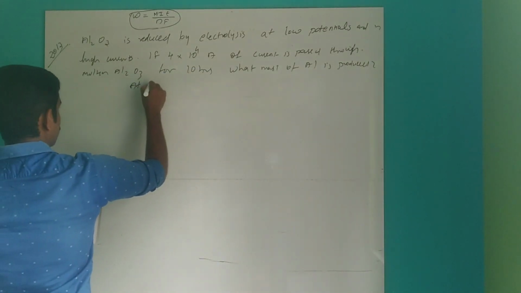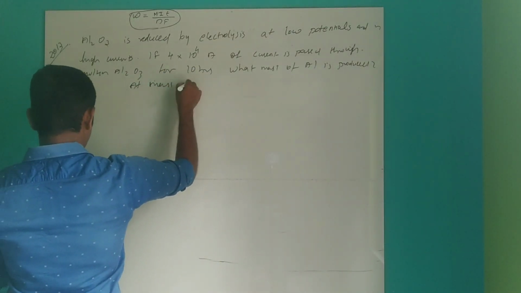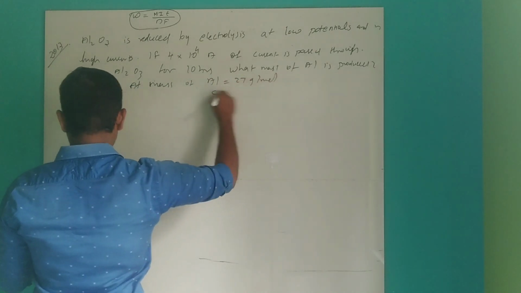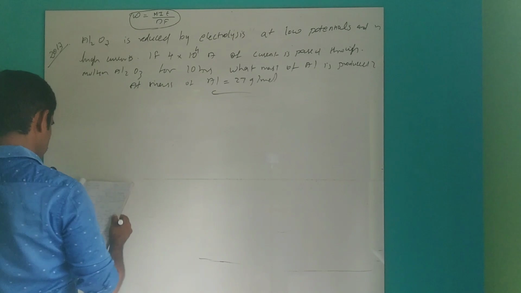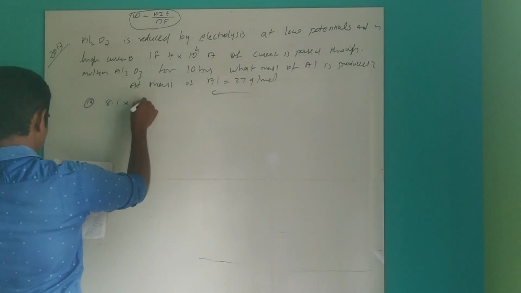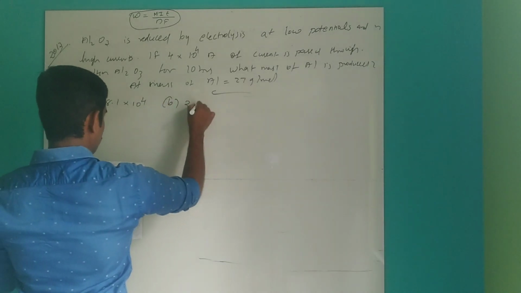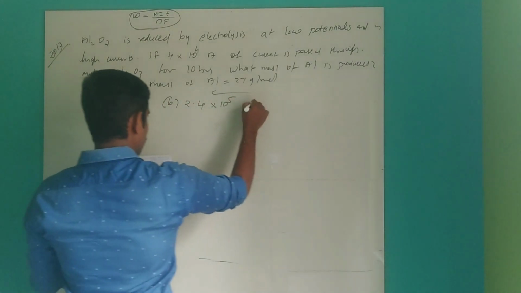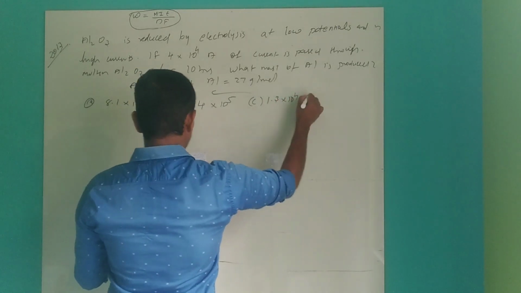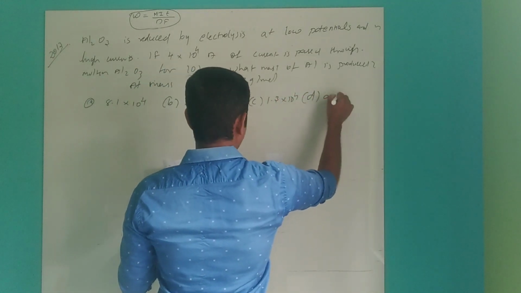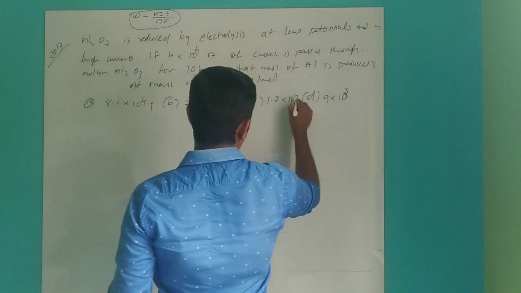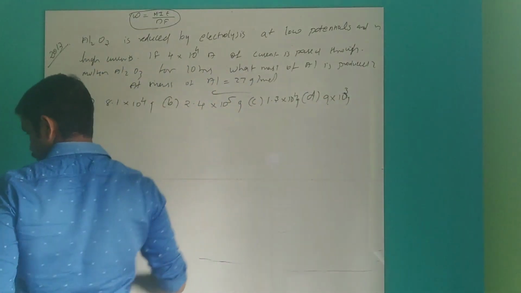The atomic mass of aluminum is 27 gram per mole. Okay, so this is the question. Option A is 8.1 into 10 power 4. Option B is 2.4 into 10 power 5. Option C is 1.3 into 10 power 4. Option D is 9 into 10 power 3. This many grams. So what is the right answer?